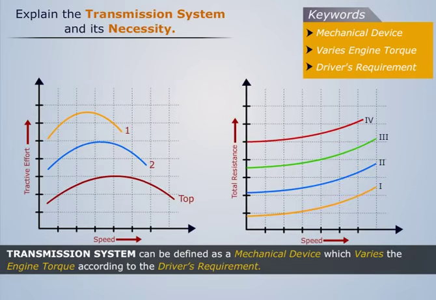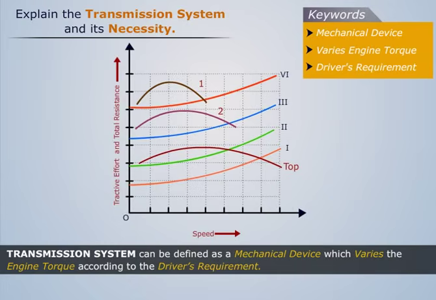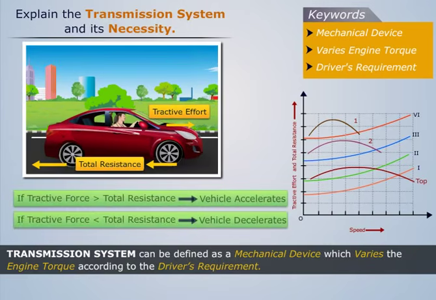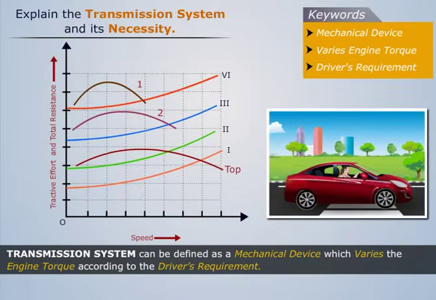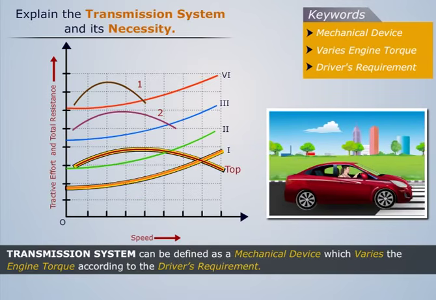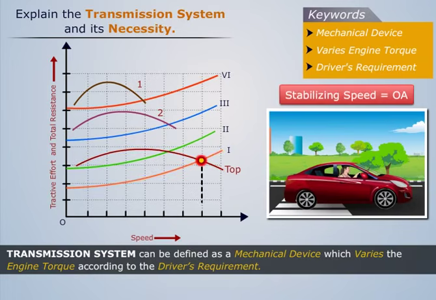Now, on superimposing these two curves, we know that when the tractive effort of a vehicle is more than the total resistance experienced, the vehicle accelerates to a speed where the tractive effort equals the total resistance. Let us assume the vehicle to be in top gear and running on lowest gradient. Then from the graph, we can say that the stabilizing speed occurs at OA.